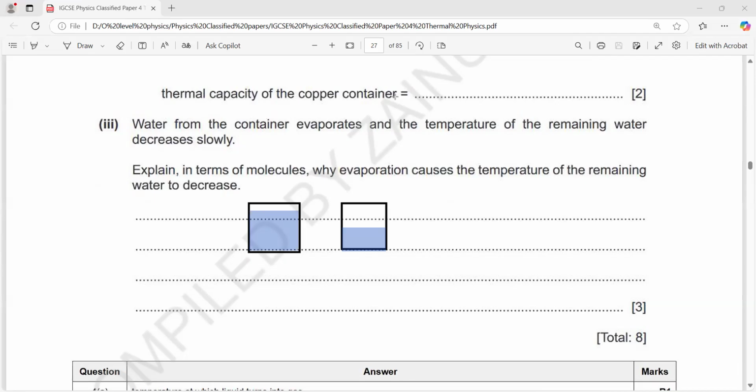Explain in terms of molecules why evaporation causes the temperature of the remaining liquid, or water, to decrease. So what will happen? When evaporation happens, the molecules with the greater kinetic energy escape the liquid, and the molecules with the lower kinetic energy, with the lower temperature, remain in the water. That's why. Also, evaporation is an endothermic process.